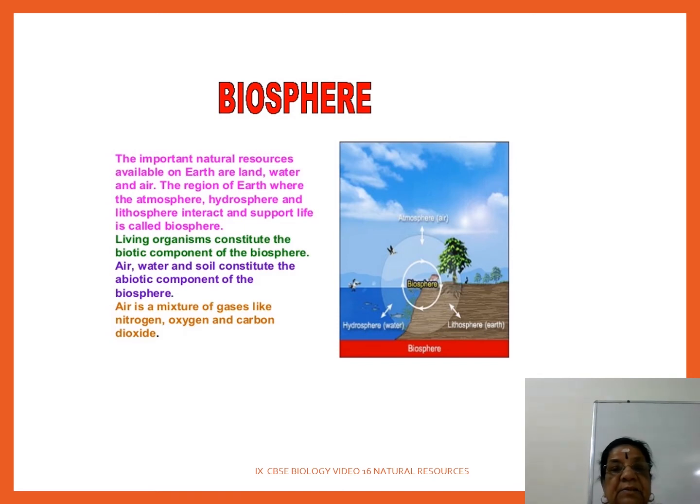And air is a mixture of gases like nitrogen, oxygen and carbon dioxide. Short answer: air is a mixture of gases like nitrogen, oxygen and carbon dioxide. Are you clear? We'll go to the next.